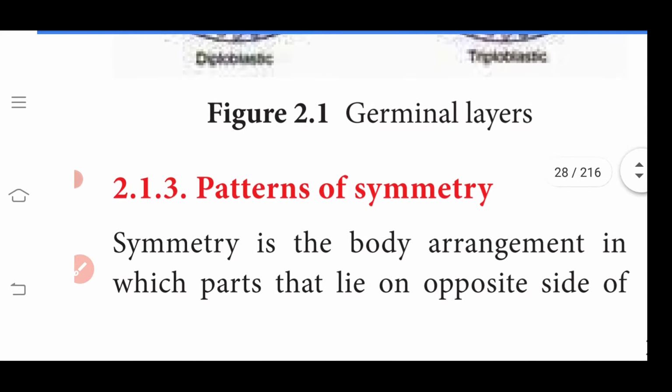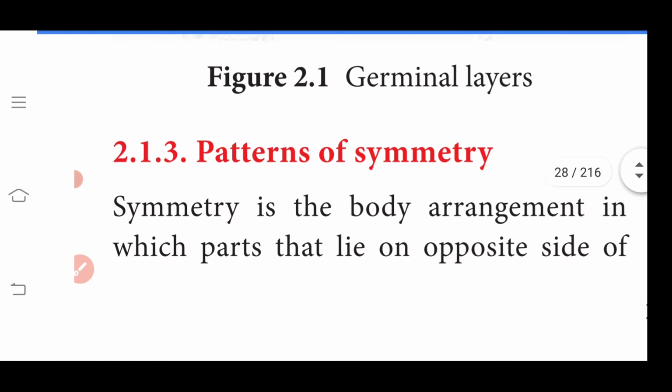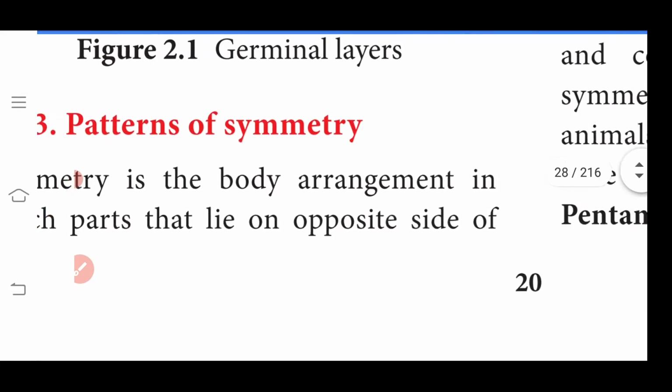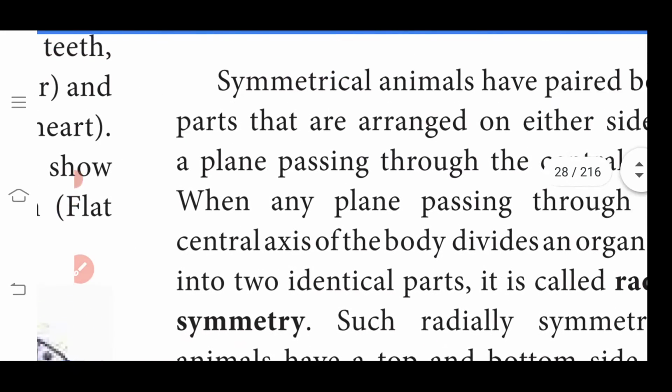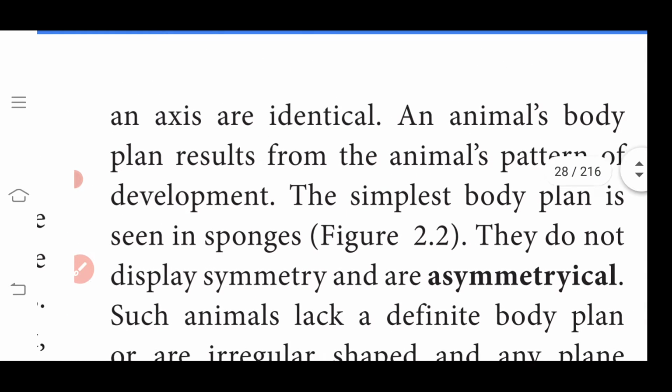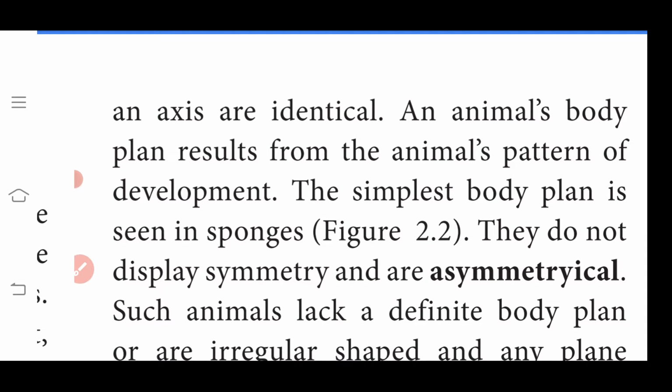from the examination point of view. Then another one is the importance of symmetry. Symmetry means the animal can be cut into two pieces. The two halves are equal in nature. That is called symmetry. Symmetry is the body arrangement in which parts that lie on the opposite sides of an axis are identical.